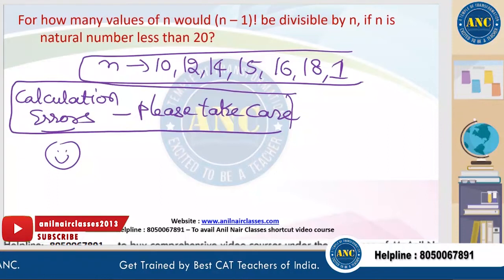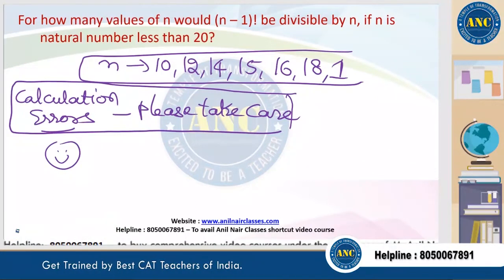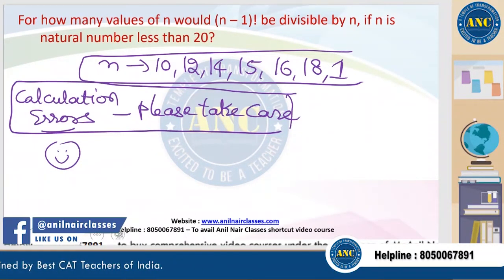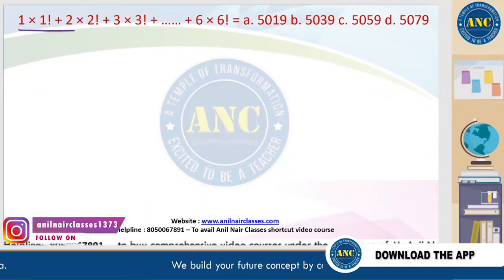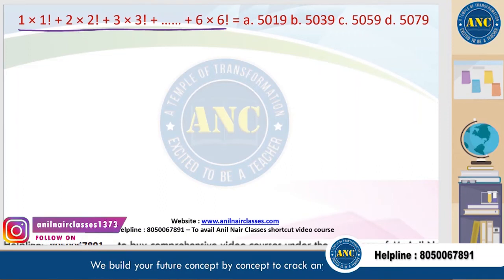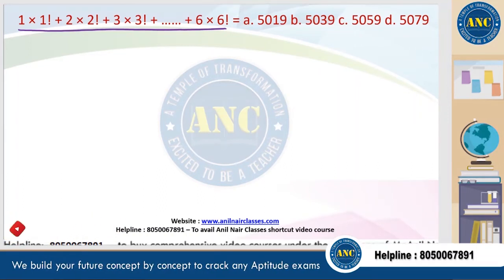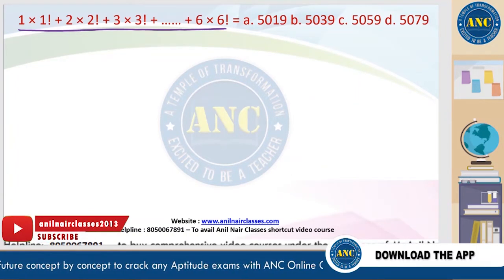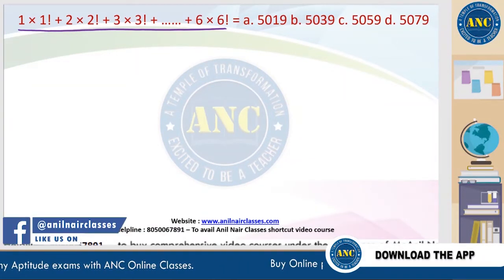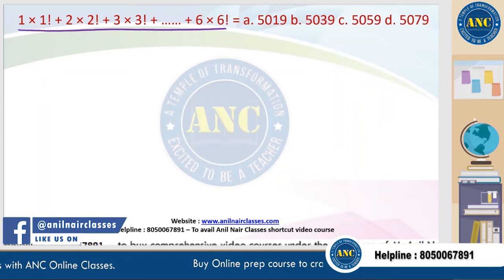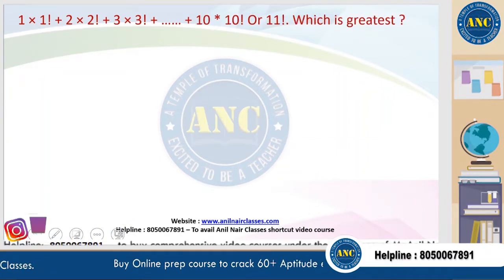Next one. Idea is clear, right? Next one: 1 into 1 factorial plus 2 into 2 factorial and so on up to 6 into 6 factorial. A similar CAT question is also asked. Now, this was the actual question.